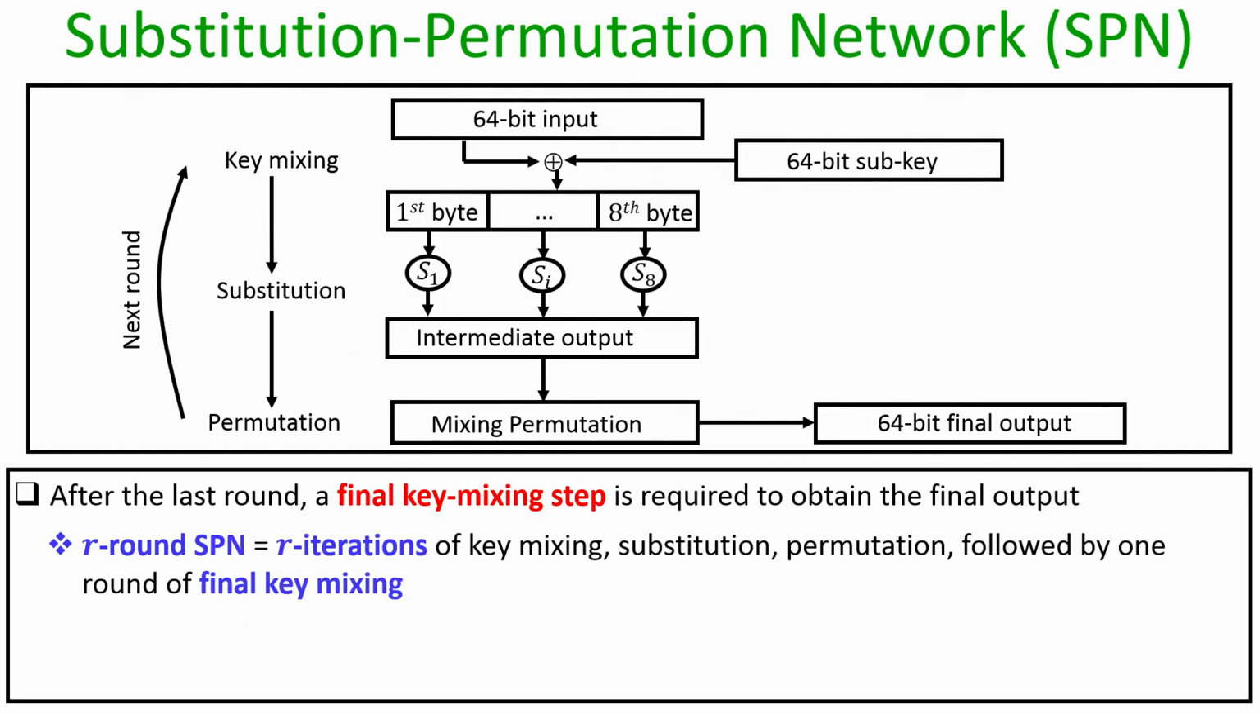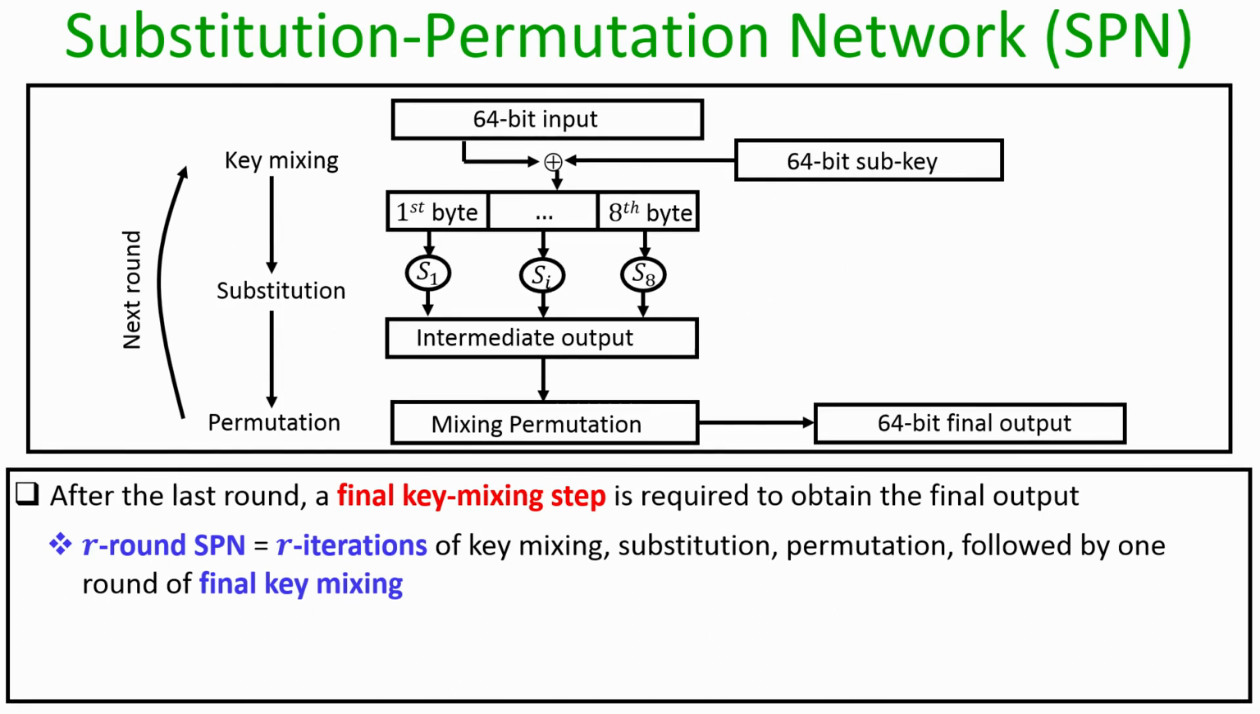Okay. So, if I say that I have a keyed permutation designed using an R round SPN, then it means that we have done R iterations of key mixing followed by substitution followed by permutation, and these R iterations are finally followed by one final round of key mixing, right. So, you might be wondering why this one round of final key mixing after the Rth iteration.